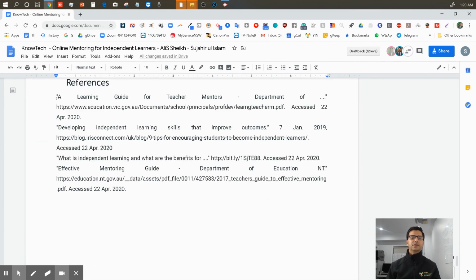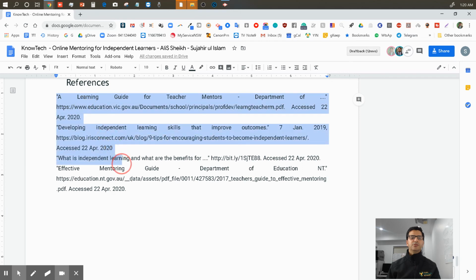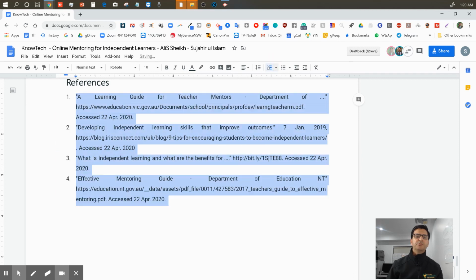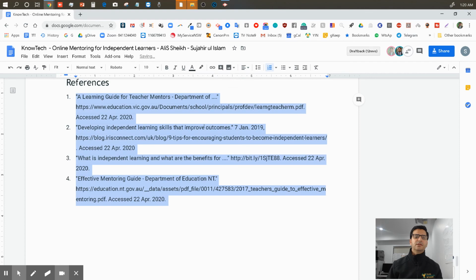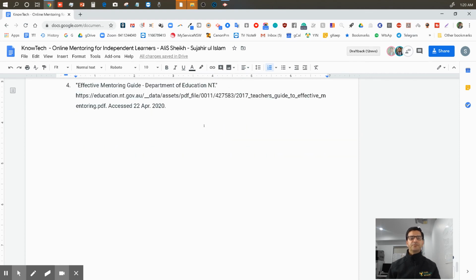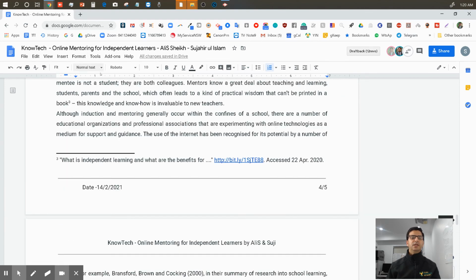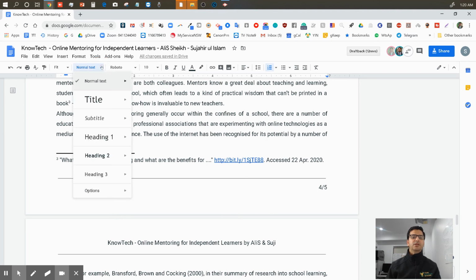Conclusion, reference don't look good. We need to number them. You can't tell how many they are, and justified doesn't look nice either. So I'm putting numbers, and I'm going to have them not justified. So my reference is good, and now I'm going to again preview and see. So that is the thing you do at the last. Don't do it in the start while you're doing it.